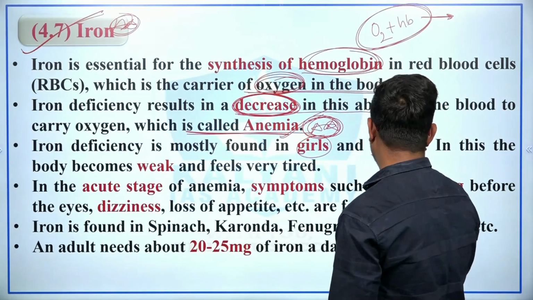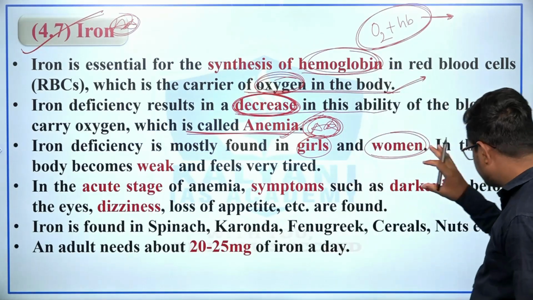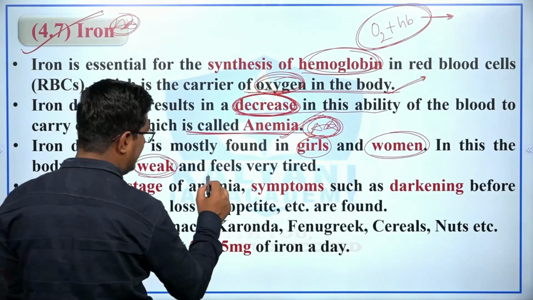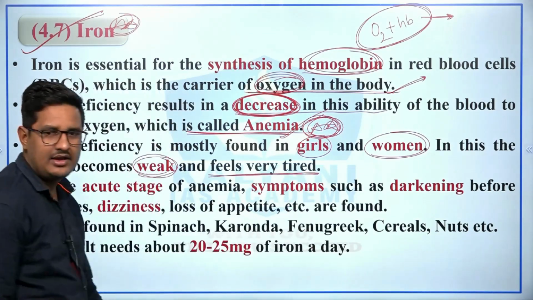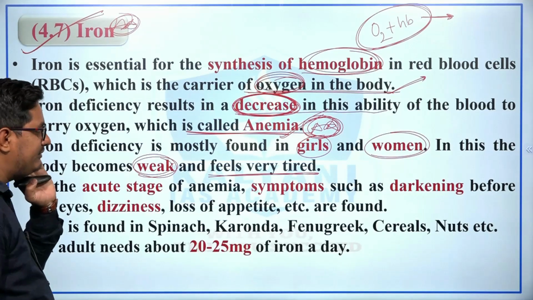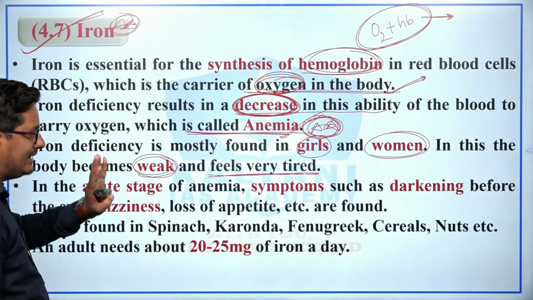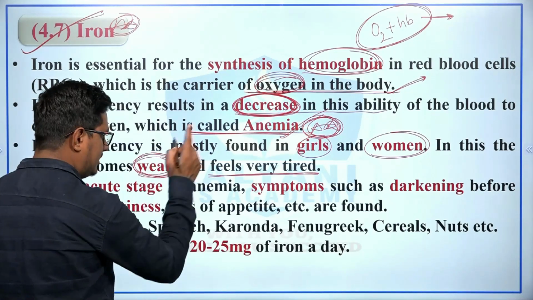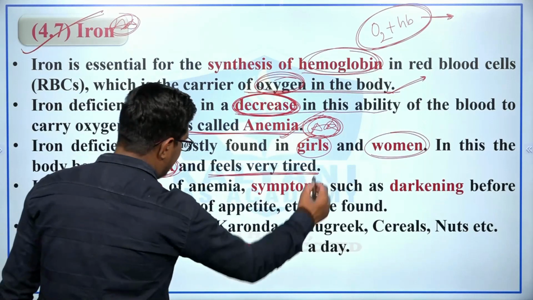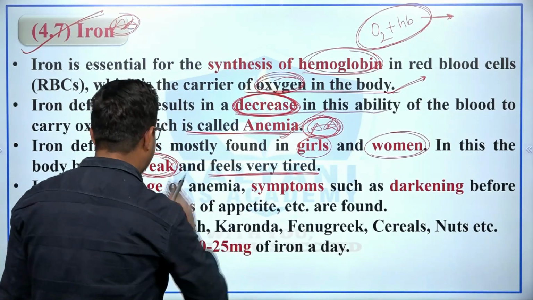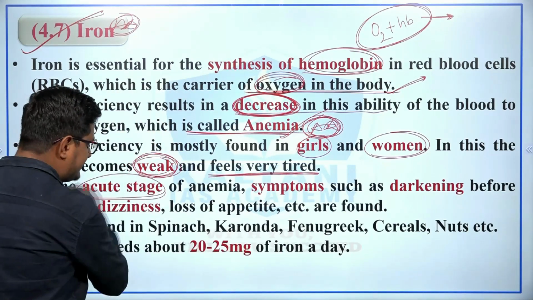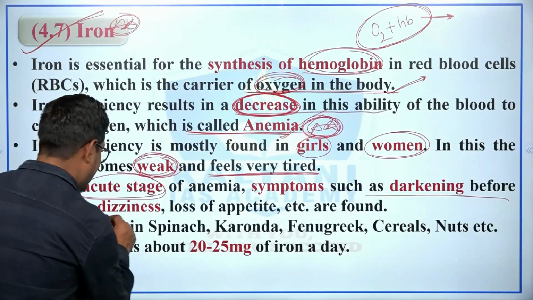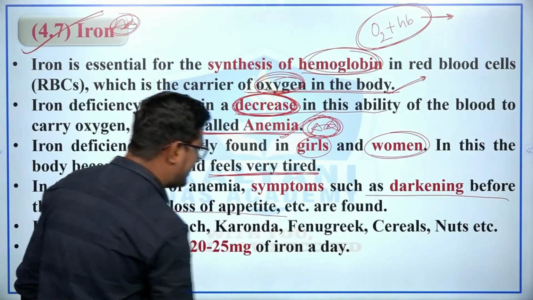उसकी वजह से ही वीमेन और गर्ल्स में वीकनेस और टायर्डनेस होती है, and in our India more than 50% women and girls are anemic, and this leads to weakness in girls and women, as well as women and girls feel tired. In the acute stage of anemia, symptoms such as darkening before the eyes, dizziness, loss of appetite, etc. are found.